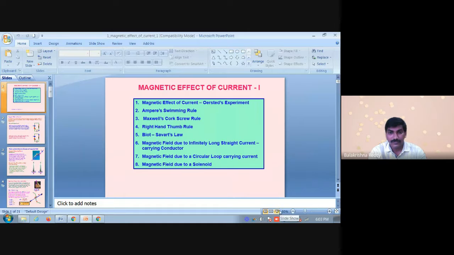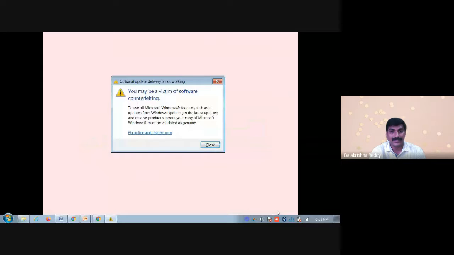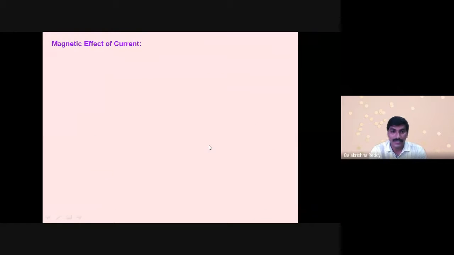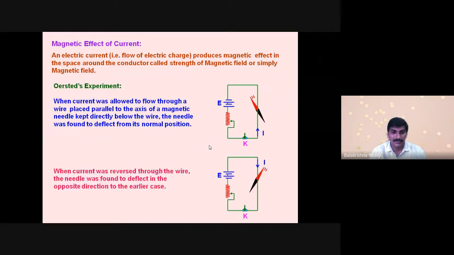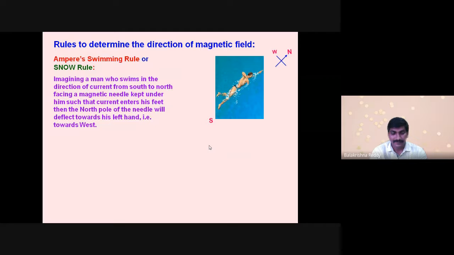Now we are going to discuss Biot-Savart law and its applications. What is the Biot-Savart law? As we already know from the basics of magnetic effects of electric current, when a current flows through a wire or a conductor, a magnetic field is produced perpendicular to the conductor, right?